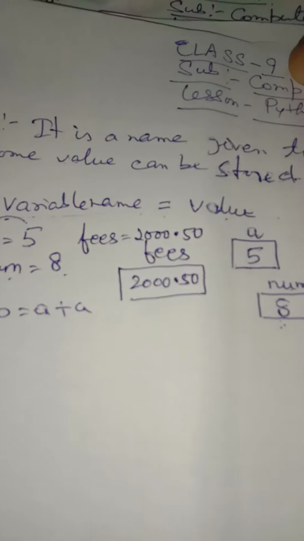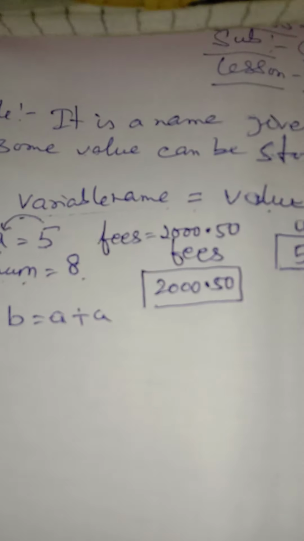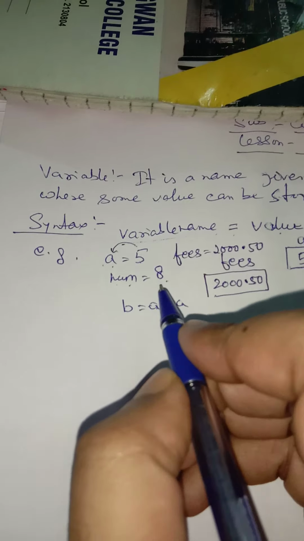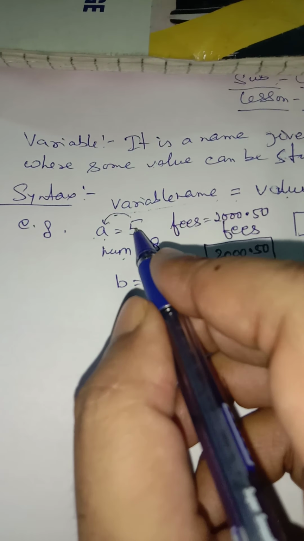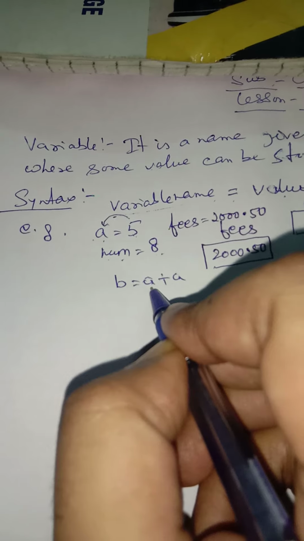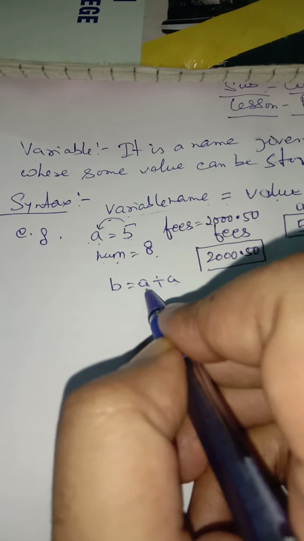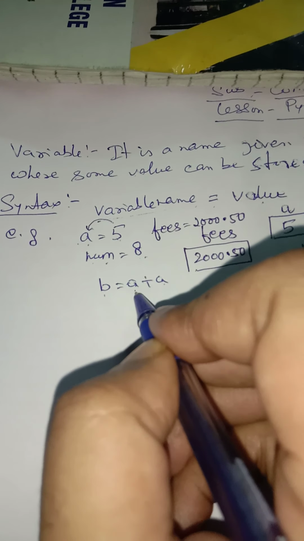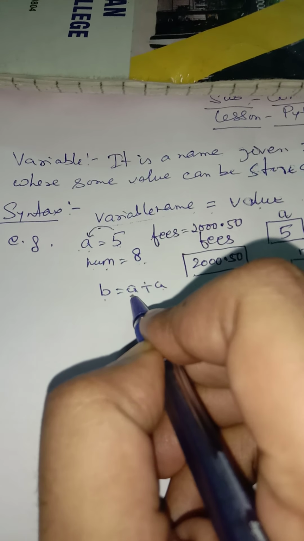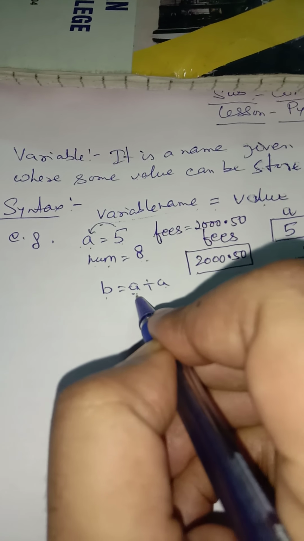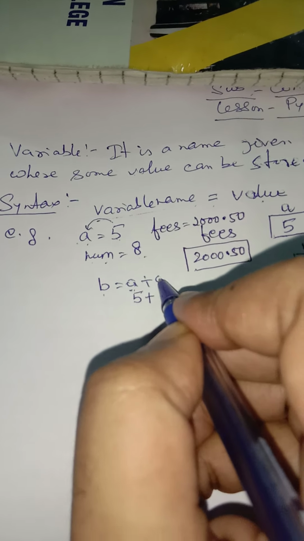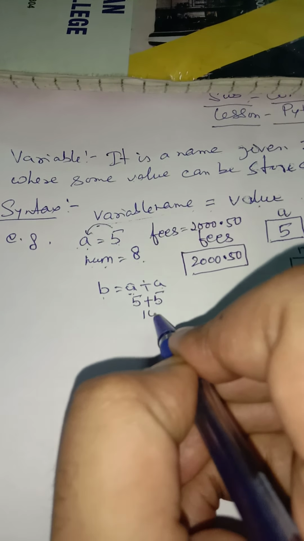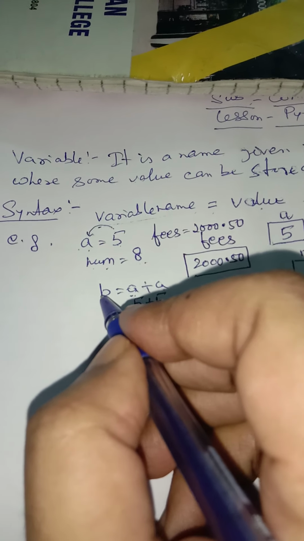So how will this continue to work? How will the value be stored over here? Let us see. So here first of all the value of a is 5. So 5 plus 5. First the calculation work will be done and then the final result will be put in B. The calculation work is the value of a is 5 plus, again the value of a is 5. So 5 plus 5, 10. Now 10 will be assigned to B.